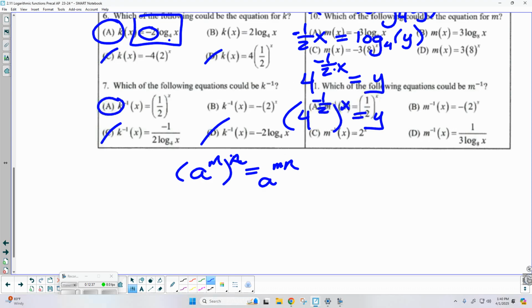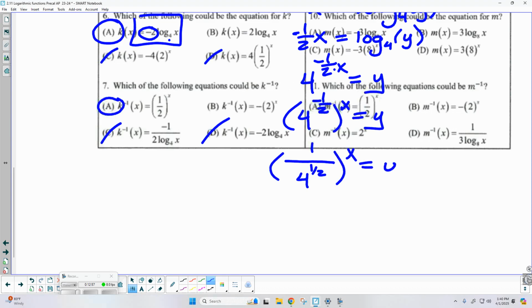So somebody help me out. What do I do to make a negative power positive? We got to flip it. You're going to take the reciprocal. Okay. So this is going to be 1 over, so 4 to the +1/2. But remember, raising anything to the 1/2 power, that's the same as doing what?